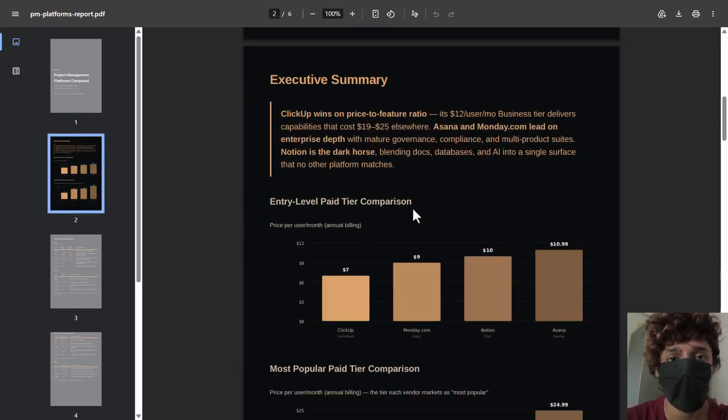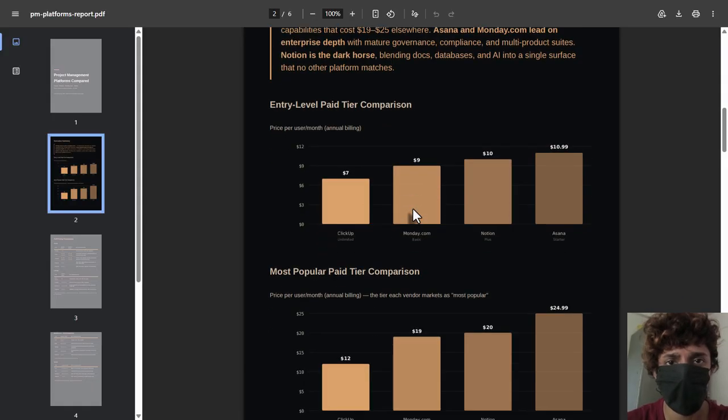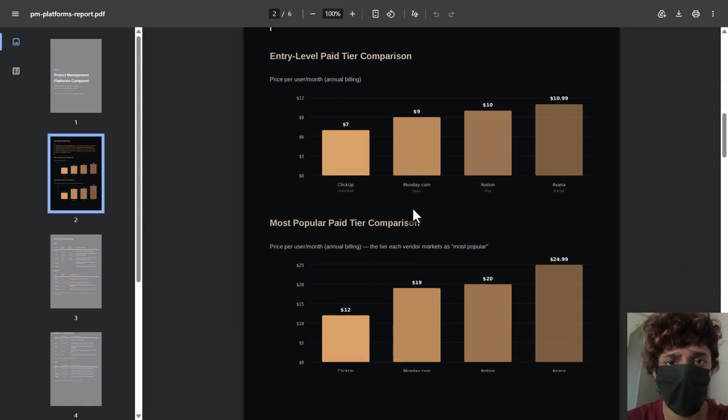Read that first line, ClickUp wins on price to feature ratio. That's not data, that's a verdict. The agent didn't just collect numbers, it took a position. I'll come back to that because that's the most important thing in the whole report. And the chart, 2 of them, entry tier and most popular tier.